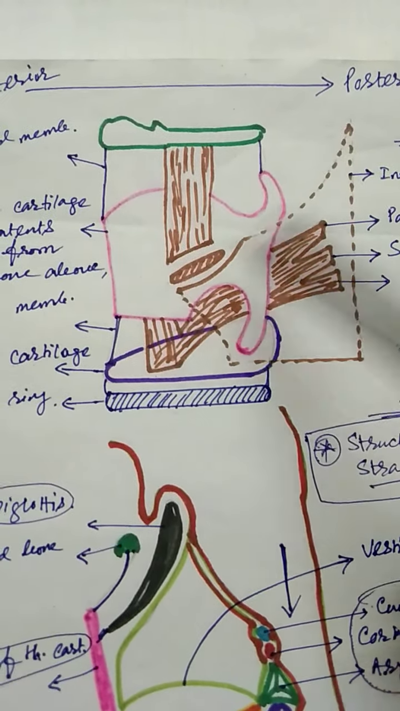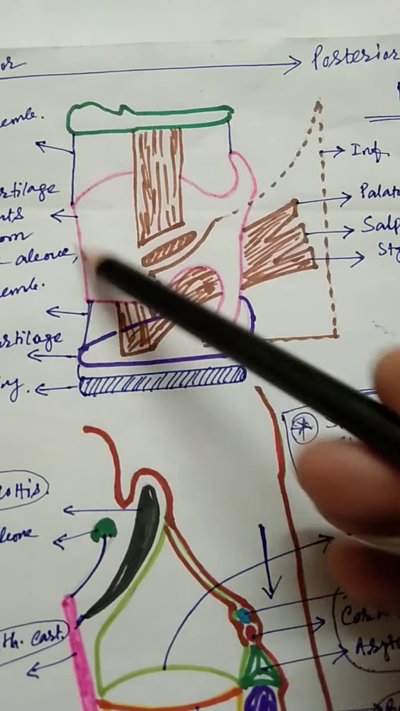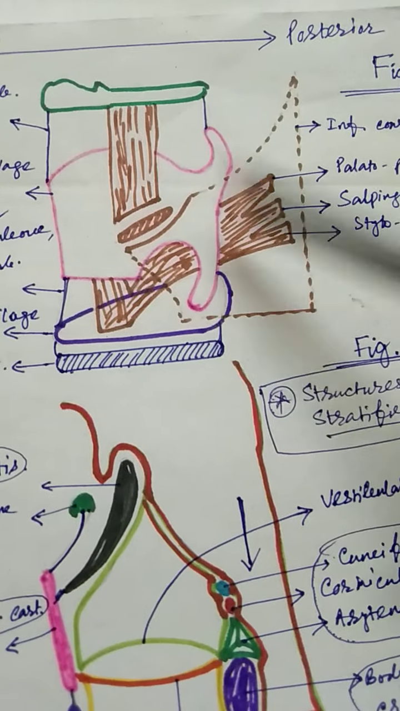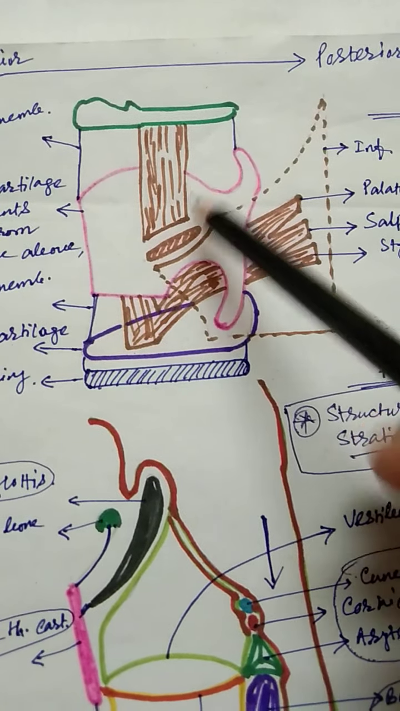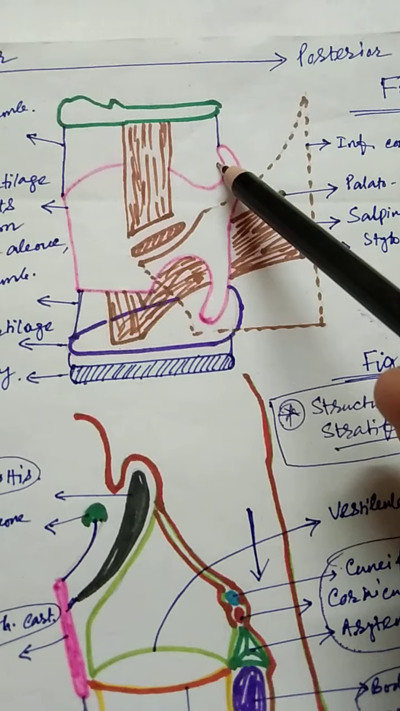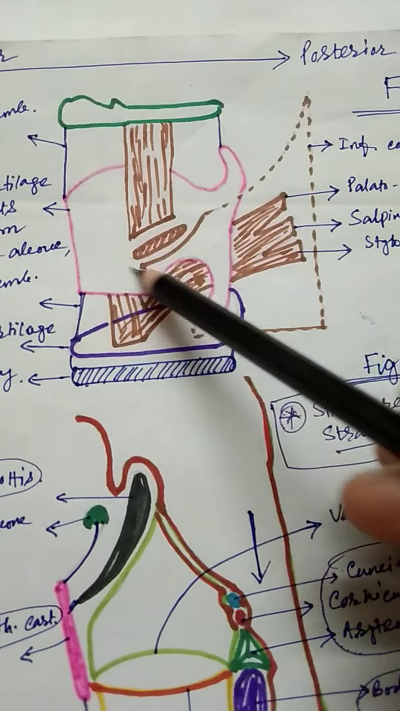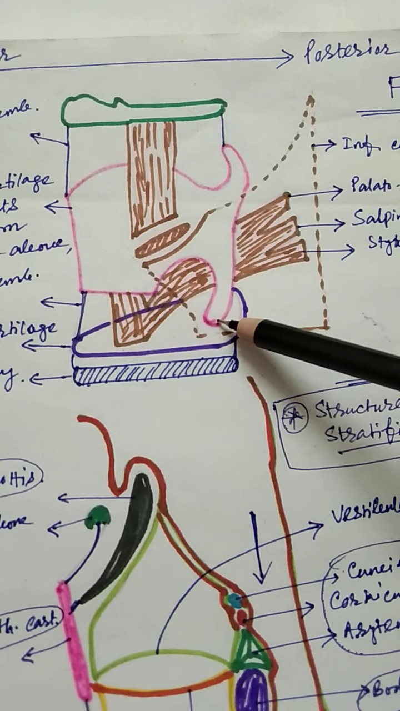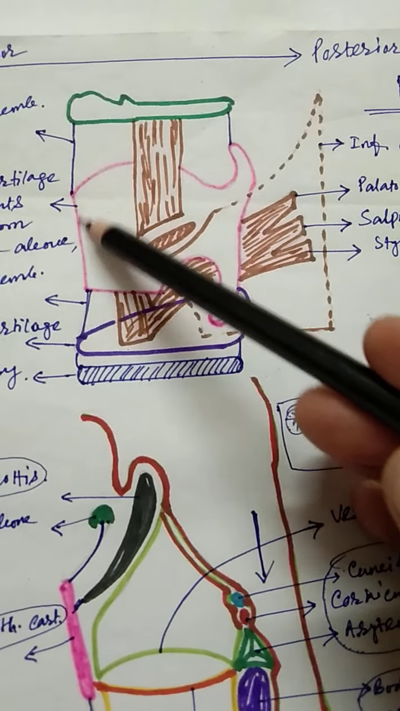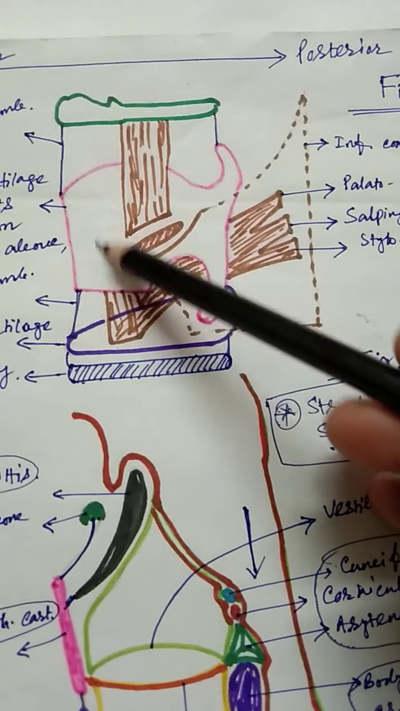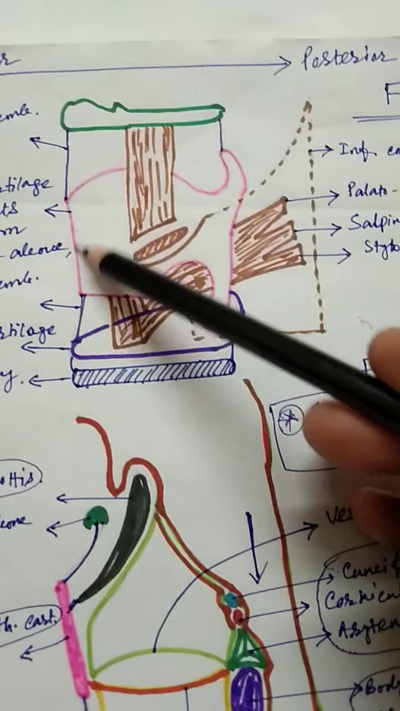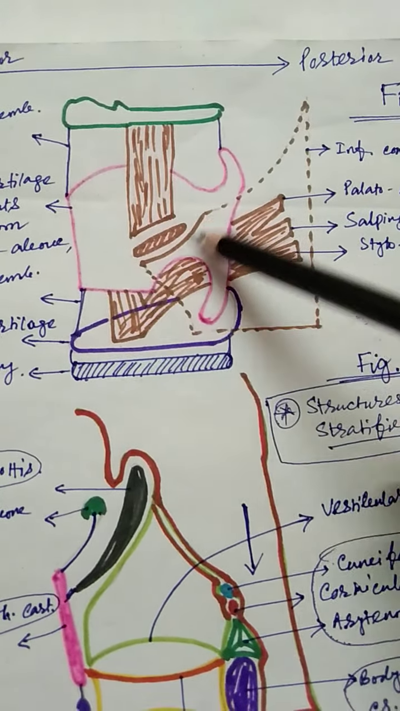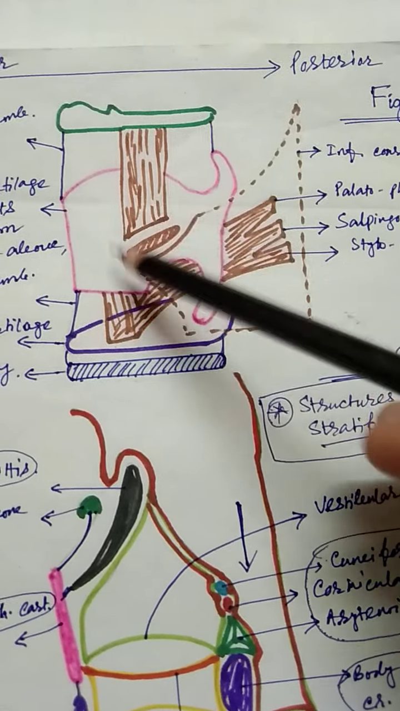If you see the lateral view, this is the thyroid cartilage, the largest cartilage. These are the laminae of the thyroid cartilage, and these are the superior cornu and the inferior cornu. This is the anterior border where the two laminae meet together. This is the side view, so one lamina you can see from the side.